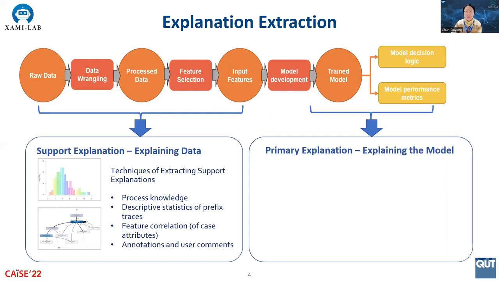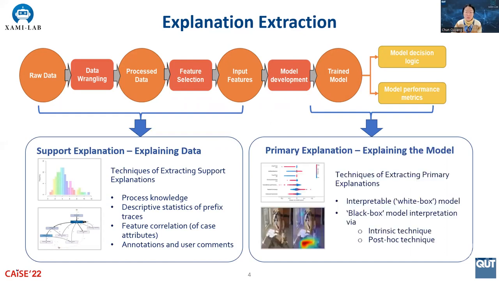When extracting primary explanations from models, we may have white box models, such as a decision tree or a linear regression model, in which case explanation extraction can be straightforward. But often we're faced with black box models, such as tree ensembles, support vector machines, or deep neural networks, in which case we need to apply model explanation techniques, such as incorporating explainability within a predictive model supported by intrinsic techniques, or developing a separate white box model to mimic the decision-making of a black box model supported by so-called post hoc techniques.